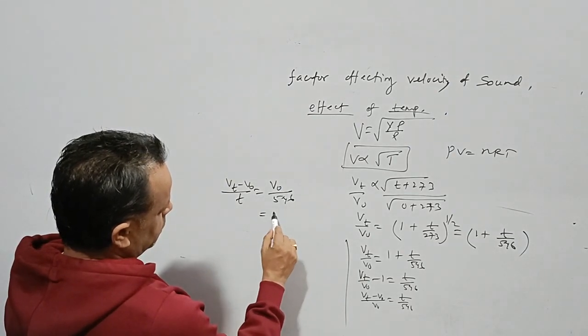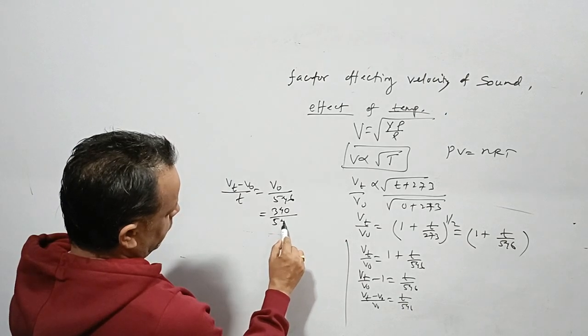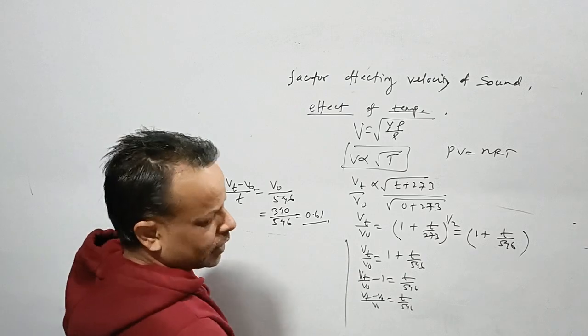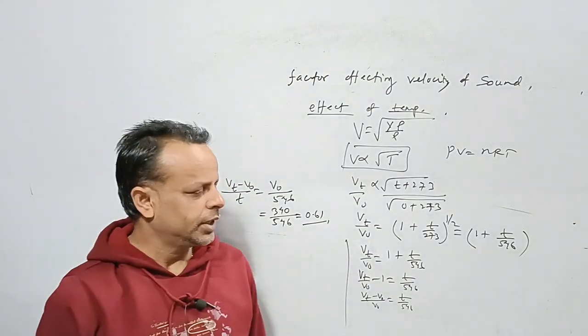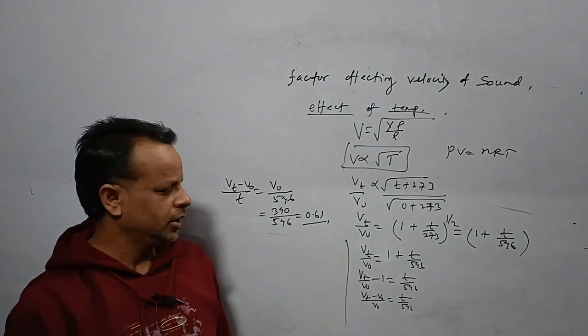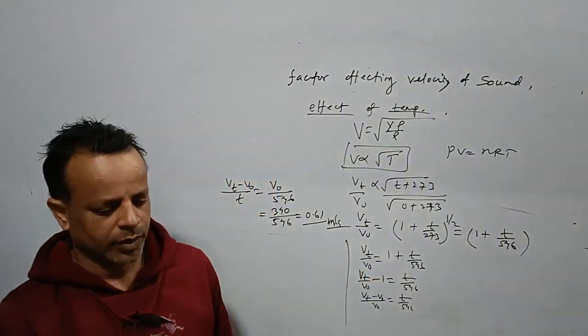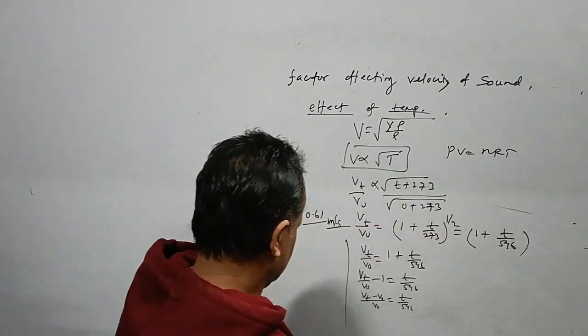We know the velocity of sound is 340 something. Divided by 546, this is coming out to be 0.61. We see that velocity of sound increases or decreases by 0.61 meter per second for each degree rise or fall in temperature. This is the relation between the velocity of sound and the temperature.